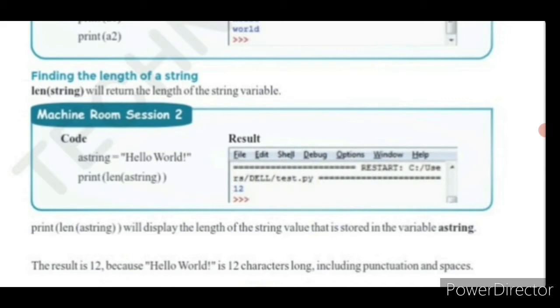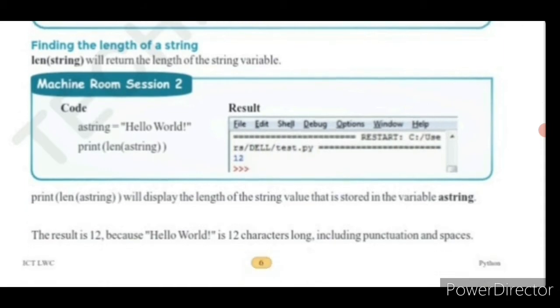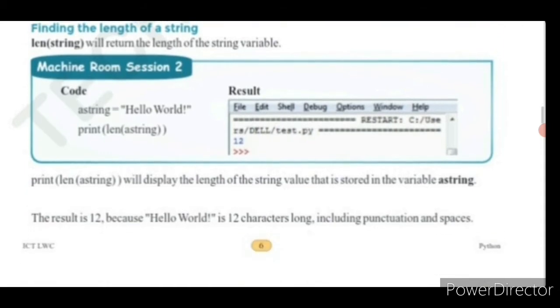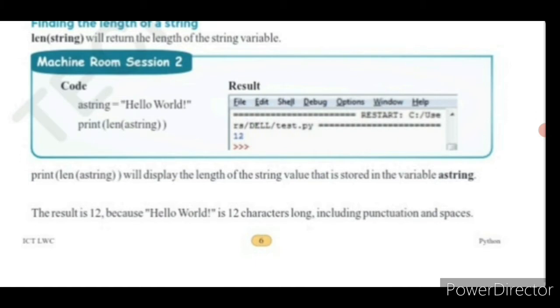Here you are going to print len within brackets a_string, which means you are going to print the length of the a_string variable. In a_string, what is presented? Hello world.